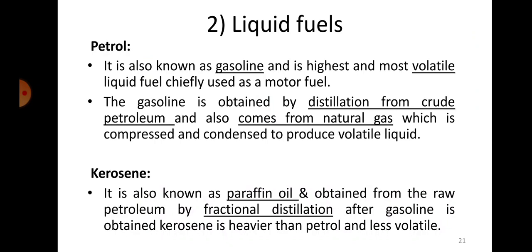How is gasoline obtained? Petrol is obtained by distillation from crude oil or crude petroleum, and also comes from natural gas, which is compressed and condensed to produce this volatile liquid. So you all know how we get all of these fuels: petrol, diesel, kerosene, paraffin, etc.